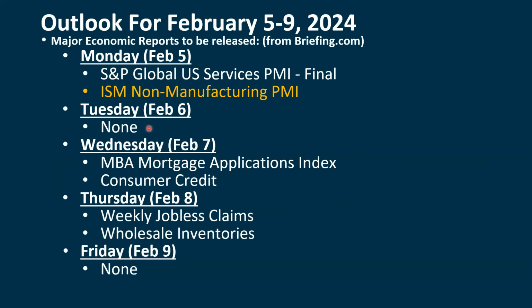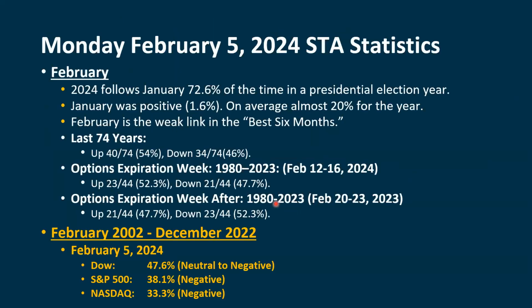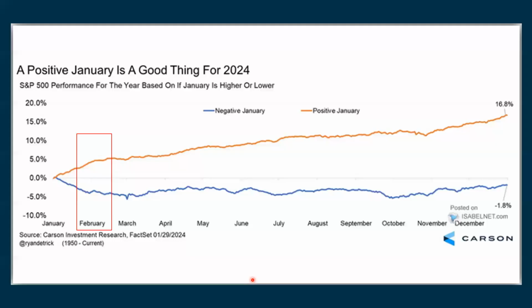We're not going to have any reports on Tuesday. We're not going to have any reports on Friday. And after Monday's session, we get kind of some usual reports that often are not that influential. Seasonally, looking at February 5th, where we're neutral to negative for the Dow, where we're flat out negative with the S&P and NASDAQ. So looking from 2002 up to 2022, Monday's session does not bode well.